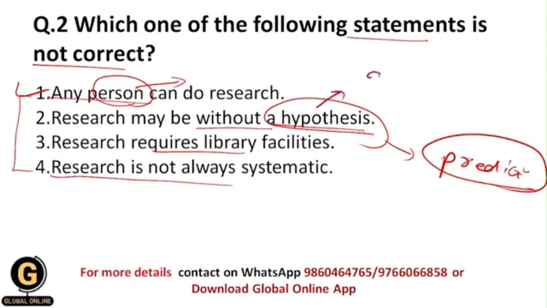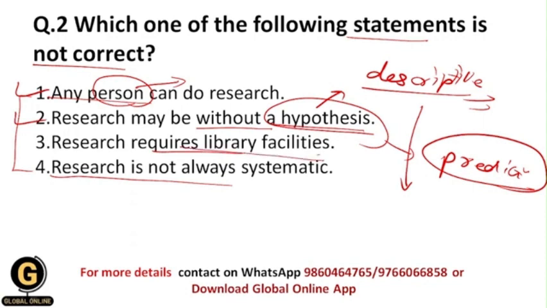For example, a descriptive study, and subsequently these terms we are going to see in further videos. So in a descriptive study, we mainly give the characteristics of the situation or event. Okay, and that's why we don't need a hypothesis over here, and that's why this statement is also correct. Research requires library facilities. Yes, when we have library facilities, then obviously academically it is really very helpful for all of us to tackle our research processes easily, right? And that's why this is also a correct statement.